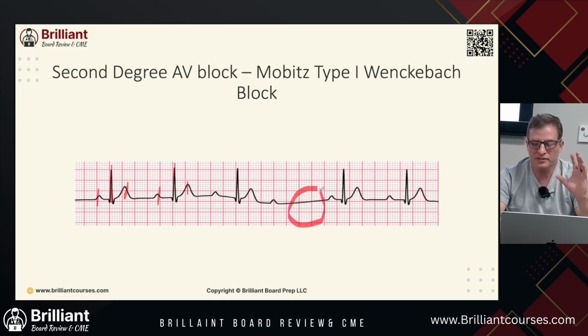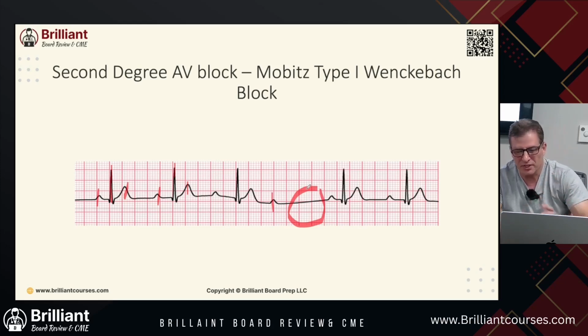This is a Mobitz type 1 Wenckebach block. It is an atrioventricular AV block in the form of a second degree AV block, characterized by progressive prolongation of the PR interval on the EKG and a non-conducted P wave. So you have the P right here, and then you don't have a conduction, so you don't have a QRS after that. A non-conducted P wave, so you have a dropped QRS complex. It kind of goes away, and then it's going to repeat. It's not just once, it repeats in a cycle.